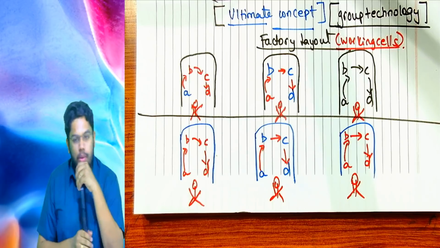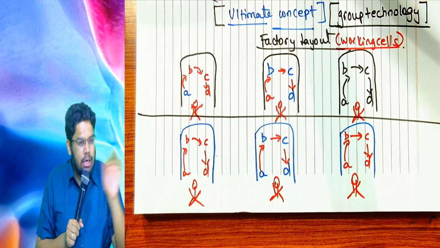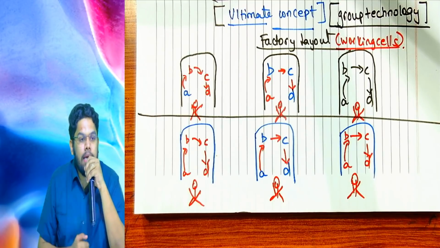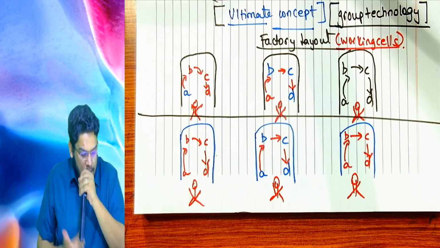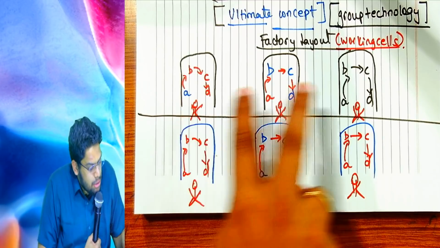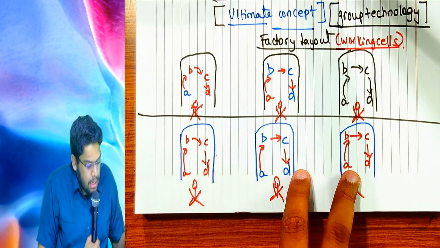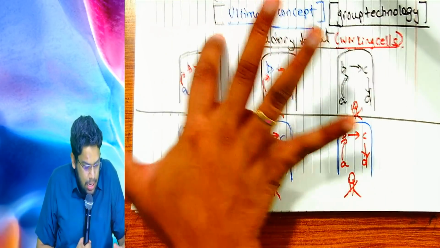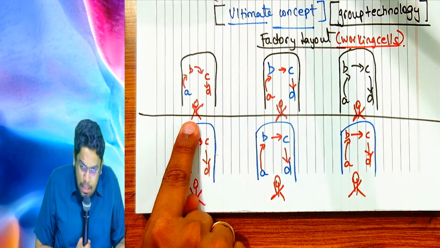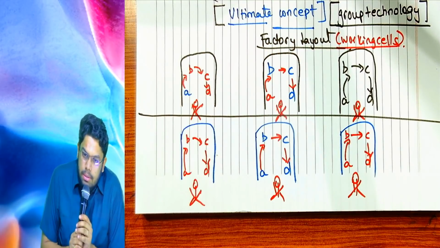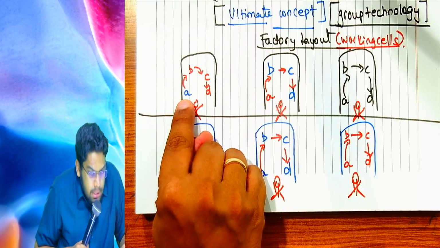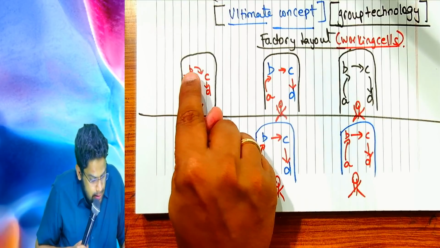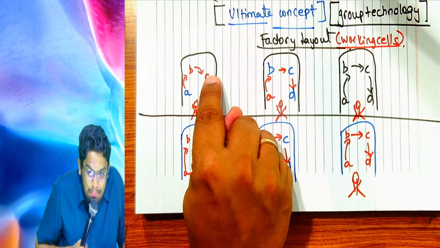Number one, what was the first problem? I will not turn the page. You only have to tell. Very good. Inventory buildup. Are you following, sir? Now what happens? Each working cell is doing A to Z all the processes. This manufacturing cell here, this operator will do all the functions. He will do machining, finishing, assembly and packing.